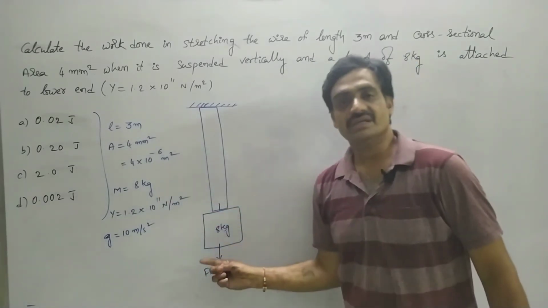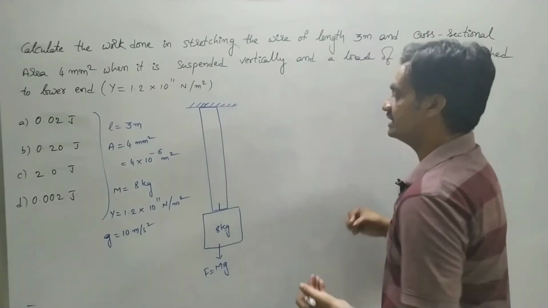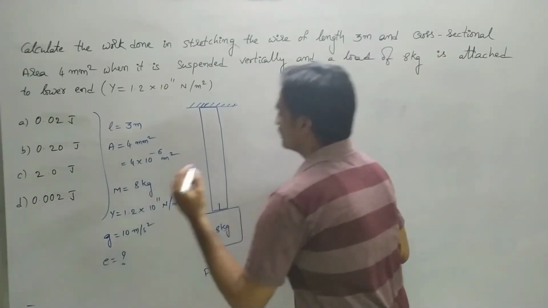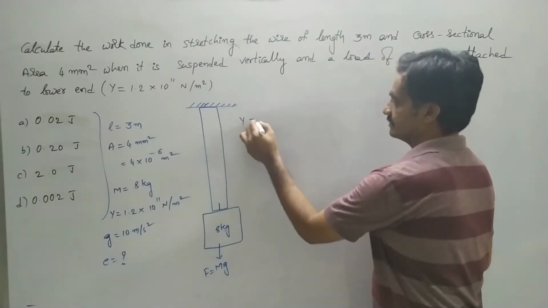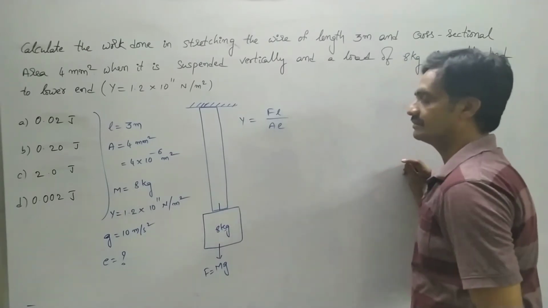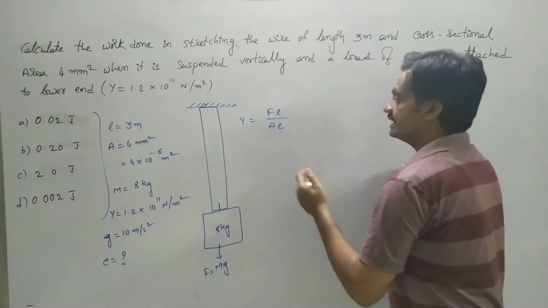As the weight is applied, a deforming force acts on the wire and the wire will extend. Now we have to represent this extension. Y is equal to FL by Ae.